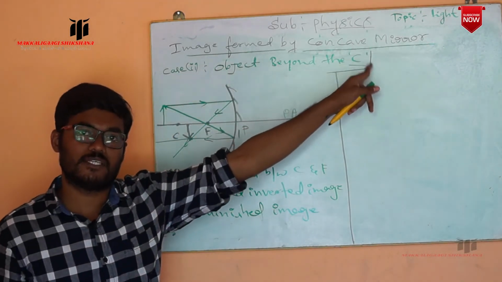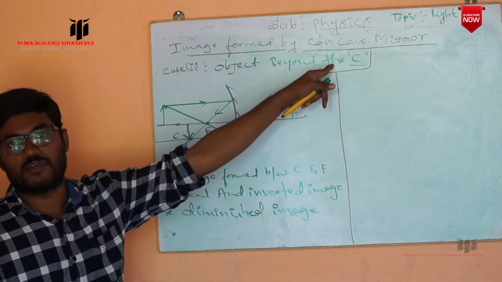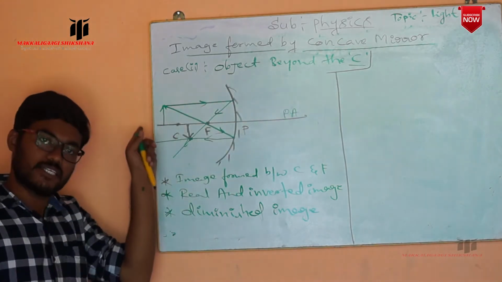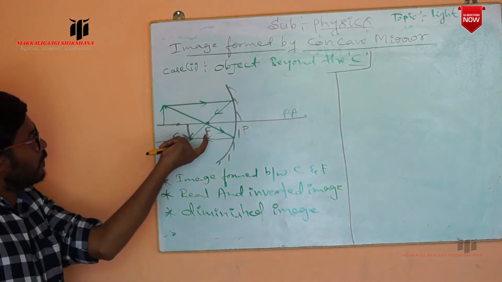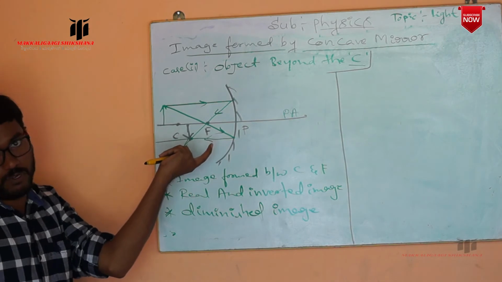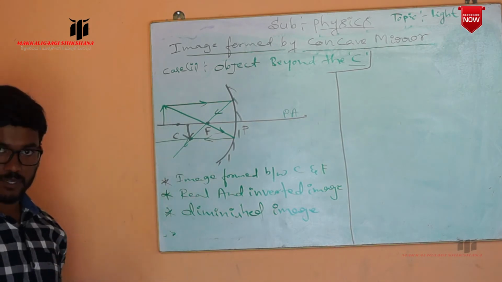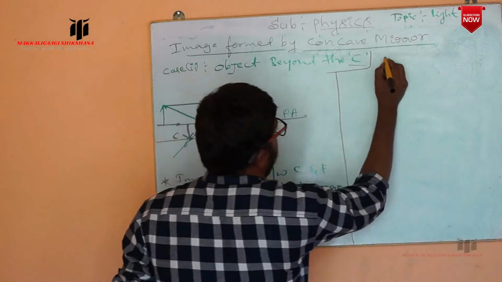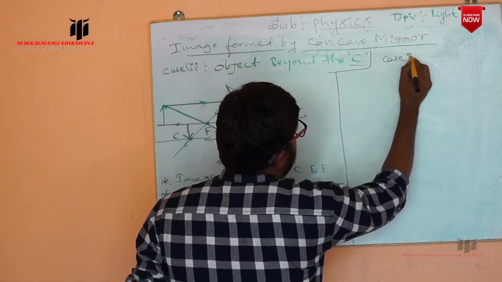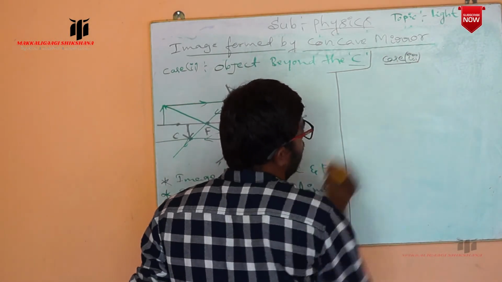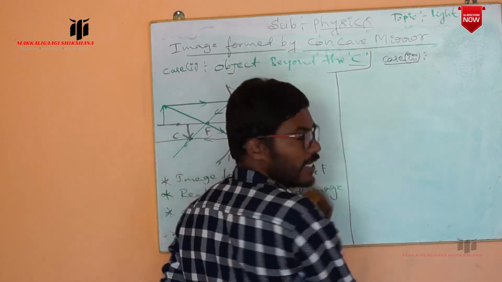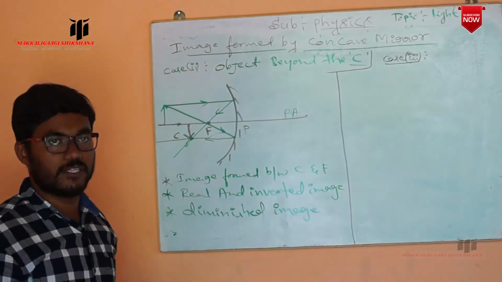Center of curvature. When you place an object behind the center of curvature, the image is formed in between the center of curvature and focus. Now this is case 2. Now we can go for case 3. Case 3. Now I am going to place an object exactly at the center of curvature.